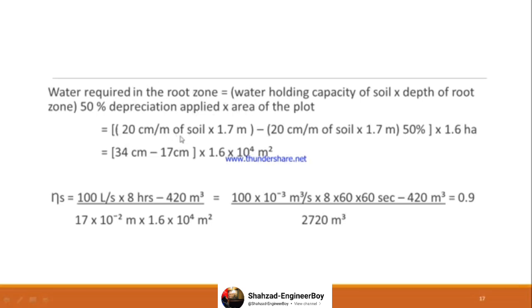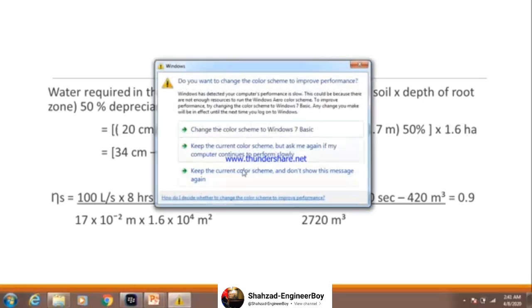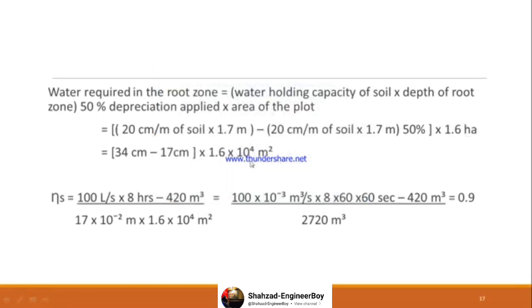So 20 centimeter per meter of soil into 1.7 meter, this is soil absorption in the root zone, minus 50% cut is applied. So 50% cut उस वक्त apply होगा जब आप उस 50% को इस whole के साथ multiply करें और इस whole से दोबारा minus करें, तो ये 50% cut apply हो जाएगा, into area of the whole land. तो area of the whole land के साथ multiply करें, आपके पास ये जवाब आ जाएगा.